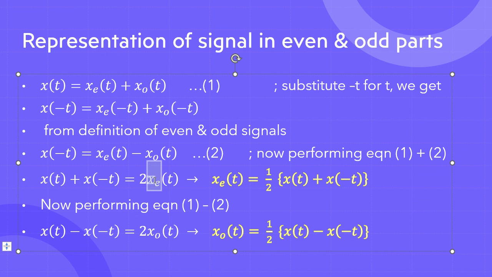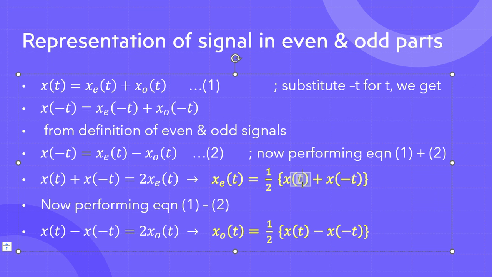So this equation we are getting. Now we want to find the value of the even part of that signal. So let's make x e of t the subject. The 2 which is multiplied with x e of t will go to the denominator. So x e of t will be equal to 1 by 2 times x of t plus x of minus t.